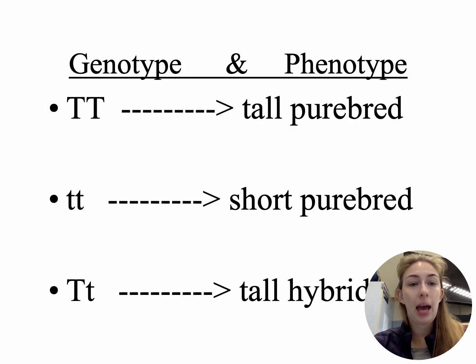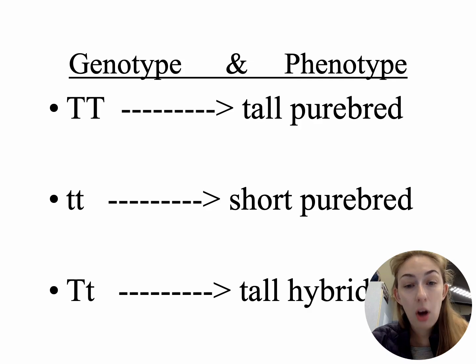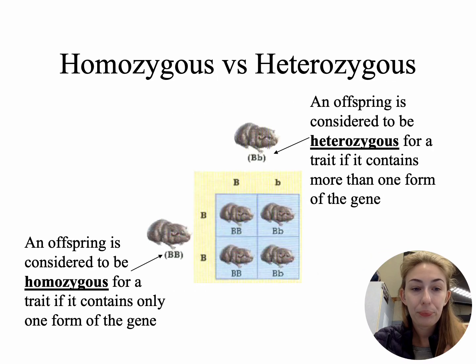Genotype and phenotype. Again, capital T, that means you have only dominant. So only dominant means that you're going to breed a tall purebred. Sorry, purebred. Pardon me. Tall, purebred. You have a lowercase t, remember those are recessive, okay? But they're also purebred, okay, because they're the same. So you're going to have that short, purebred. Versus capital T, lowercase t is going to form a tall hybrid because those two are different, okay?